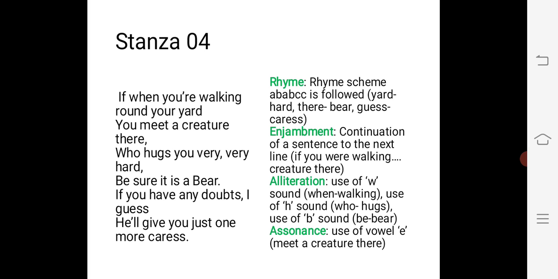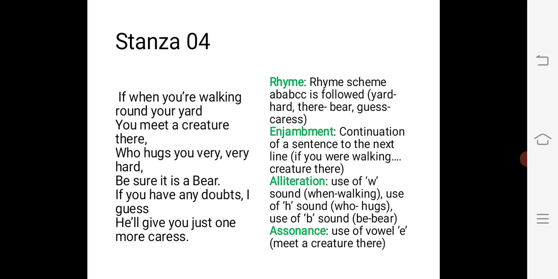In when walking you see who hugs, again the H sound is there. Be bear, again the B sound, that is alliteration. Now assonance is also present, meet a creature there. In meet a creature there, there is repetition of the vowel E. So these are the poetic devices or literary devices used in stanza number 4.